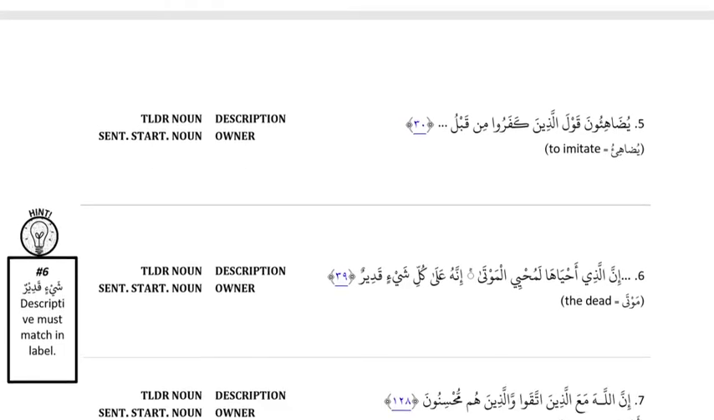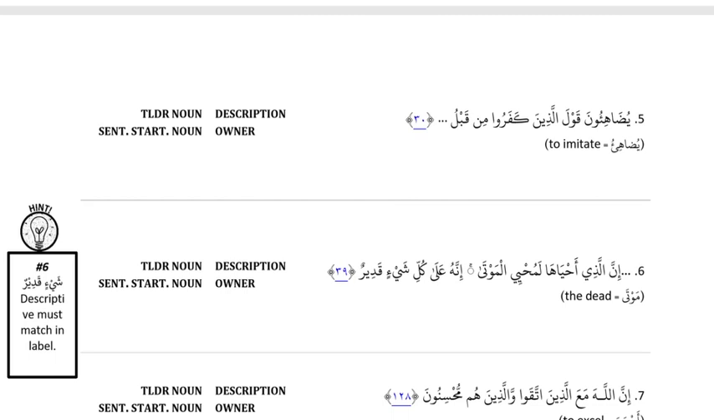Number 5. يضاهئون قول الذين كفروا من قبل. So the complex noun is الذين كفروا من قبل. Looking at the word before it, it is general, making it part of a possessive. And then it's in an action sentence because يضاهئون is present active, they. And then قول الذين كفروا من قبل is the receiver, because قول has the receiver label, so that whole thing together is the receiver. Easy peasy.